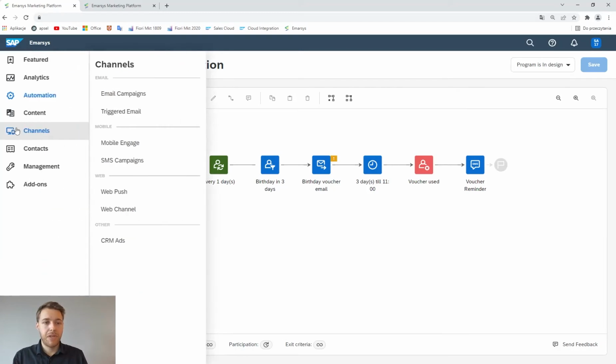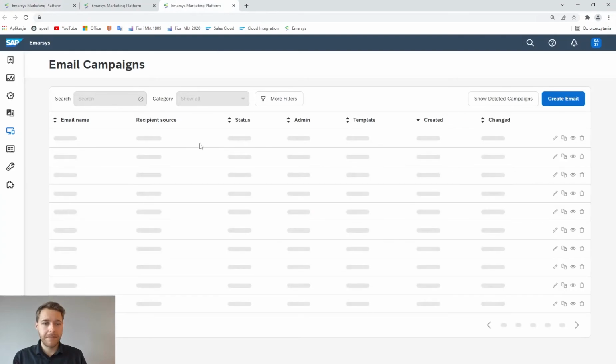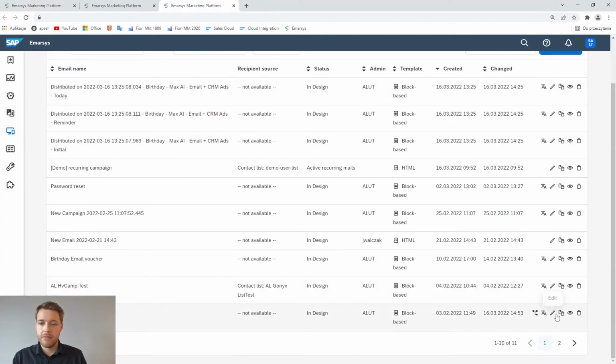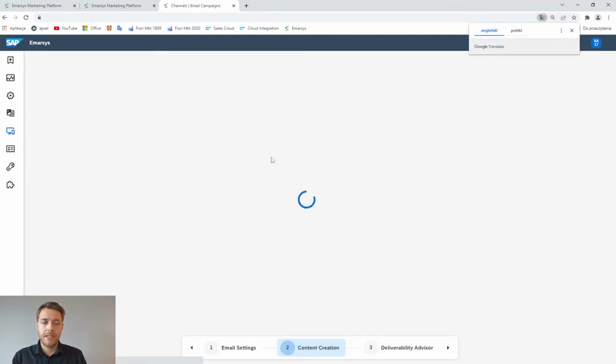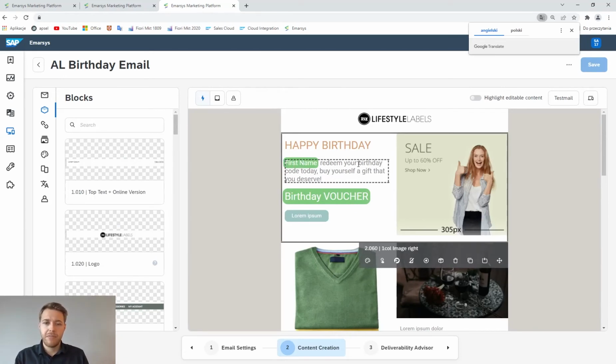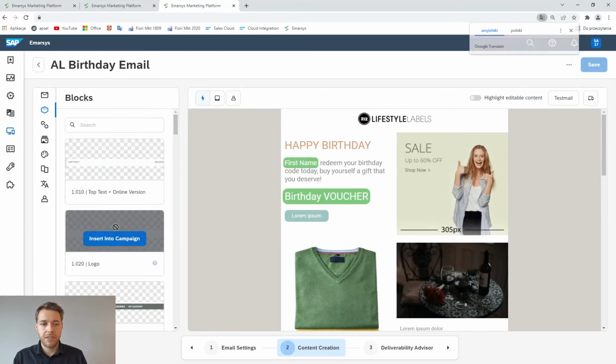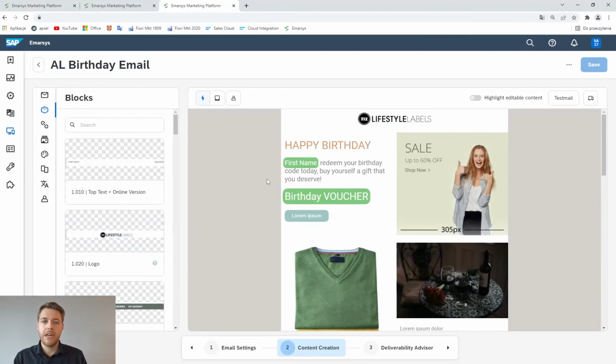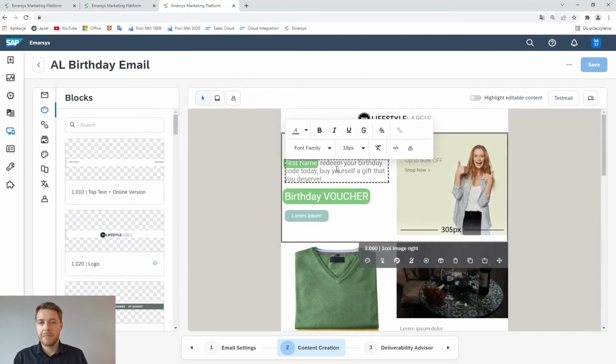To check this email, we go to channels, email, campaigns. There we prepare all of our emails. So I open it, and as you can see, it's quite easy to navigate. Here is some personalization. So in my case, it will be Adam, redeem your birthday code today. Buy yourself something nice. We can also use blocks. Just drag and drop them to modify, to add some elements. We can just click on it, also edit it, so it's quite easy to use. Of course, if you would like to use HTML or CSS, you can do it.